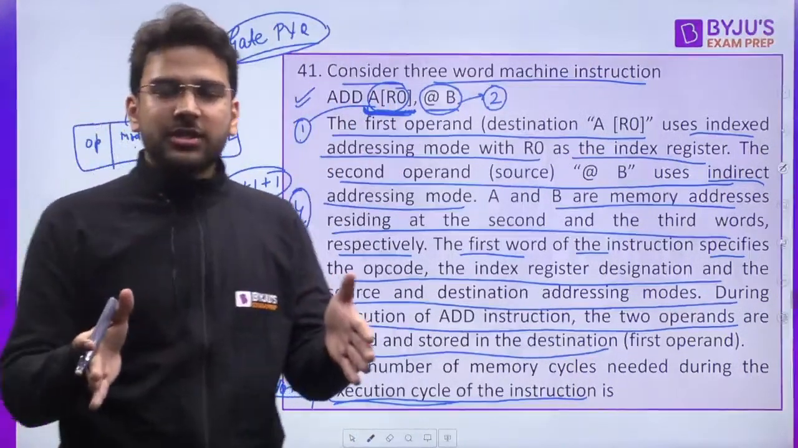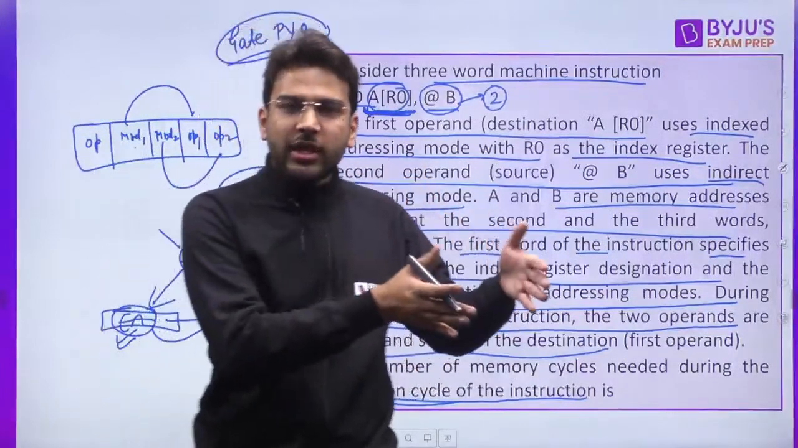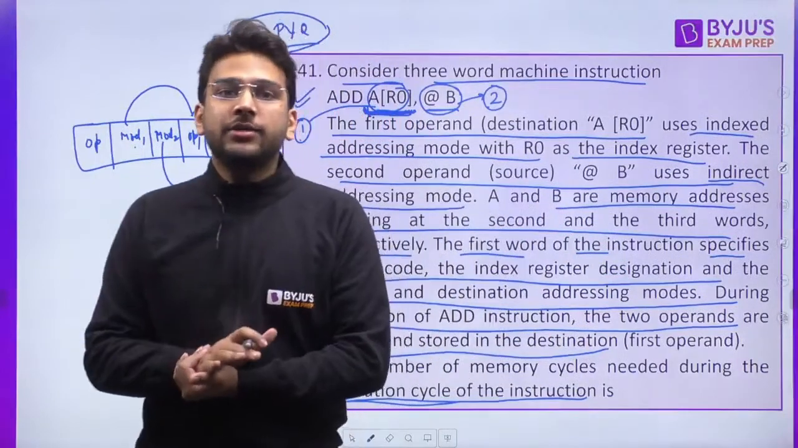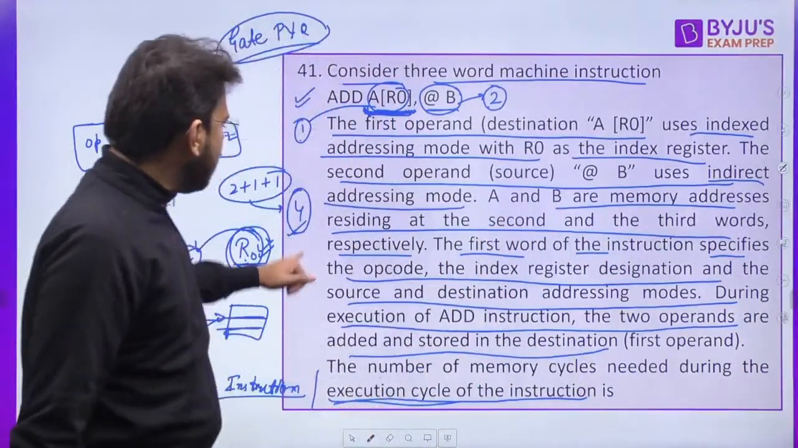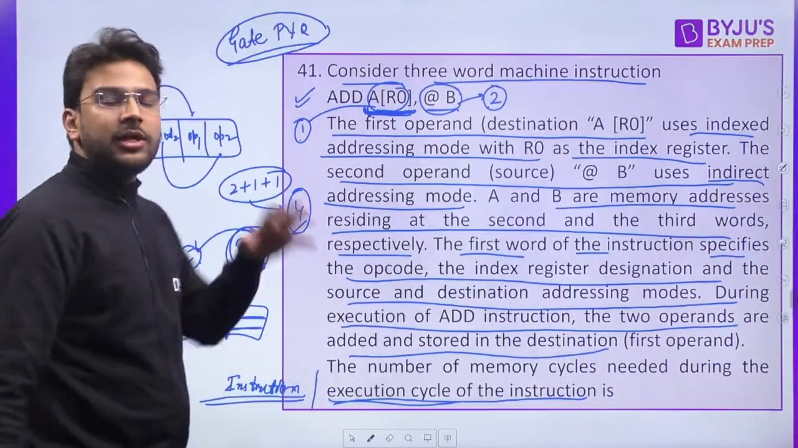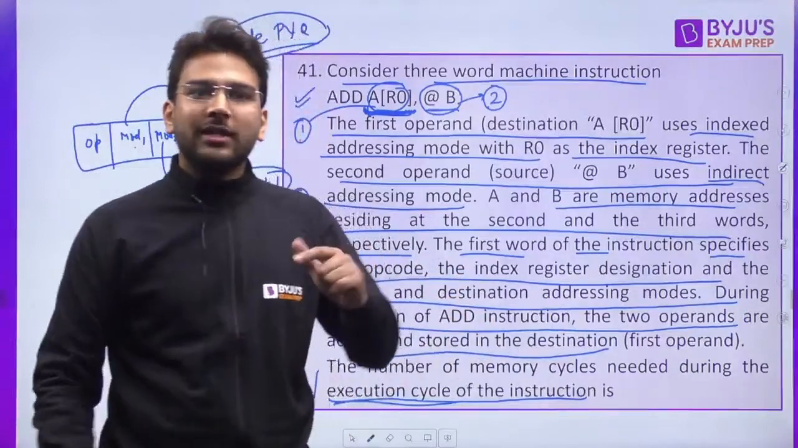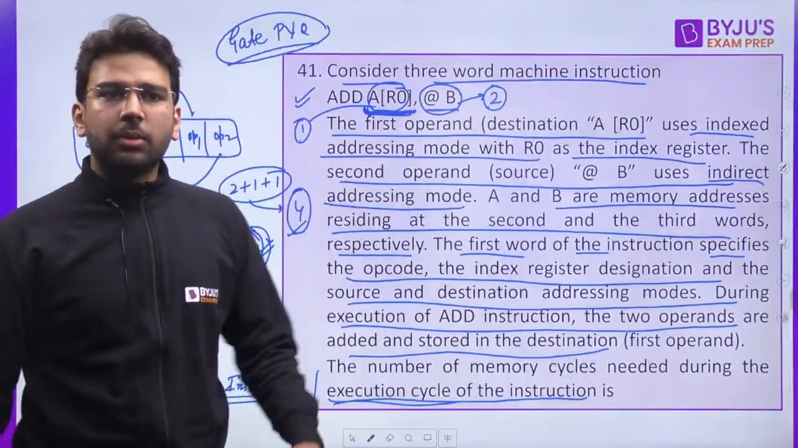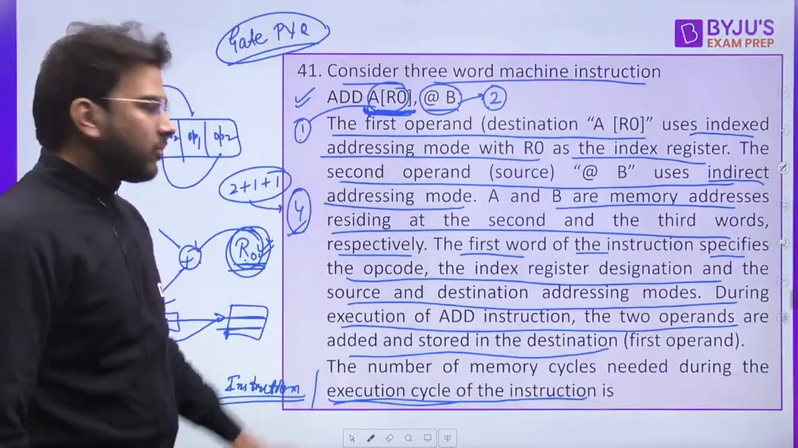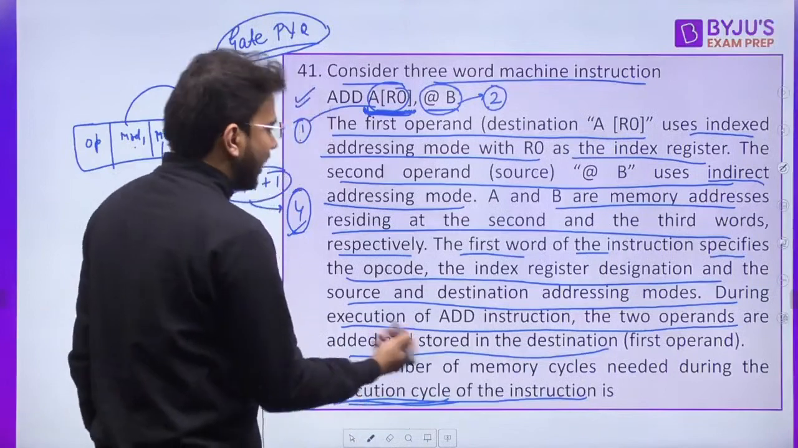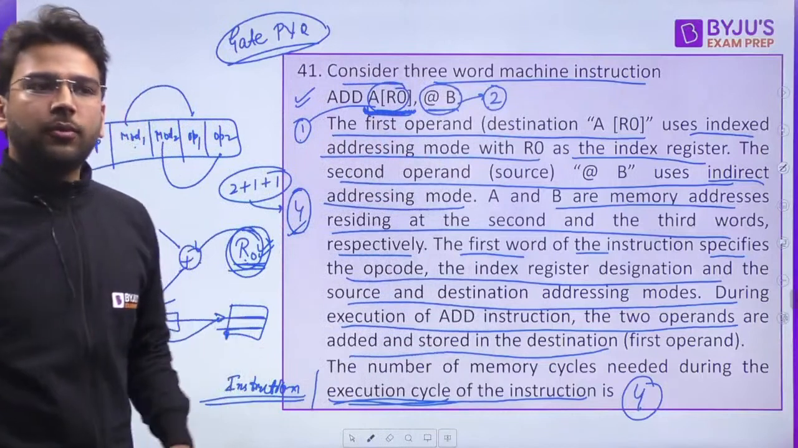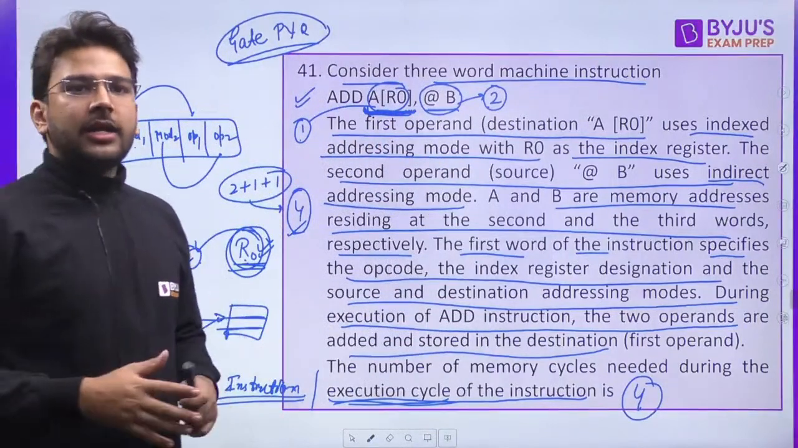See, we have the instruction cycle. In the instruction cycle we have the fetch cycle, in which we fetch the instruction, and the remaining stages come under the execution cycle. So for the execution cycle you need 4 memory cycles. If you talk about the instruction cycle, then you have to consider instruction fetch also. In that case the answer would be 5, because you are going to fetch the instruction from the memory. But here it is asking about the execution cycle, so the answer is 4. Is it clear to all of you? If you have any doubt, please ask.